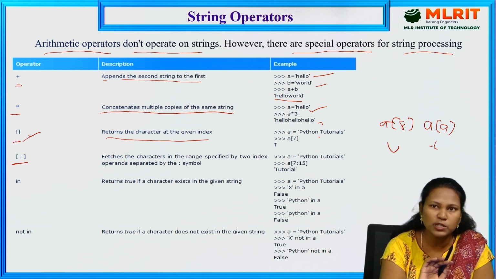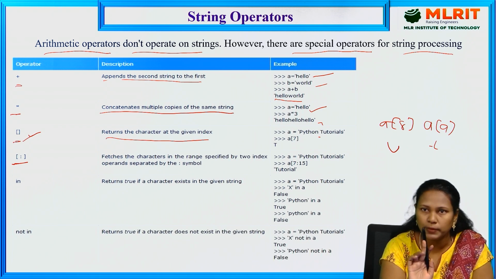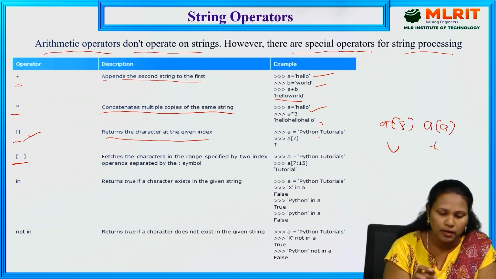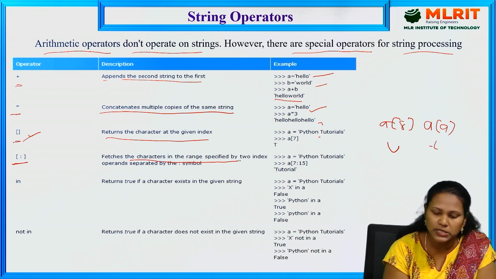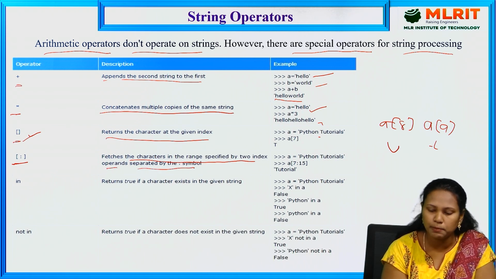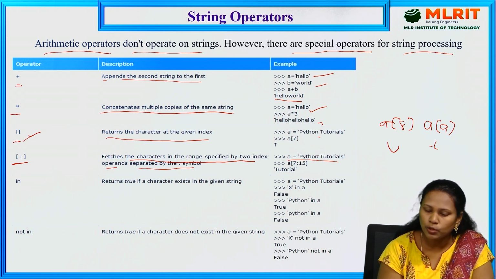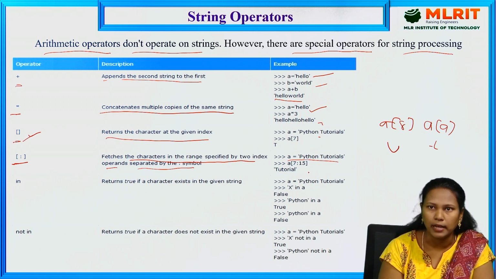If you specify only the starting index, it runs to the end and displays the entire string. If you do not specify the increment, by default it increments by 1. If you specify it, it increments accordingly. It fetches the characters in the range specified by two index operands separated by the colon symbol. So here A is equal to Python tutorials and I want to access the substring 7:15. So 7 starts from T and up to 15 we print the values.